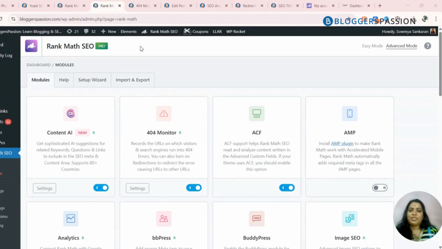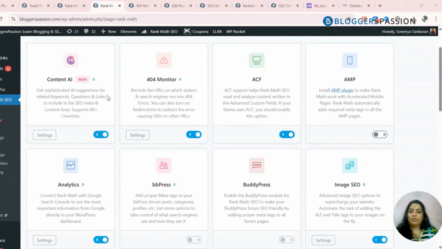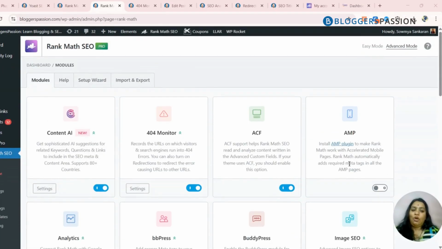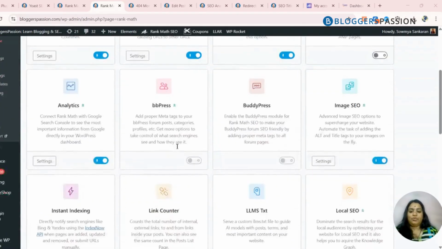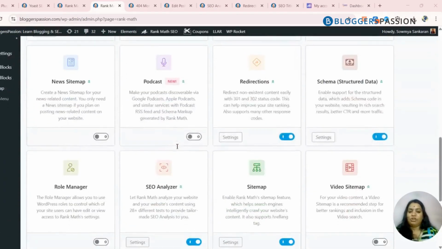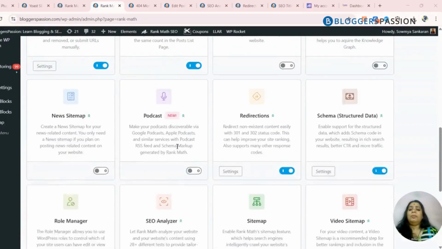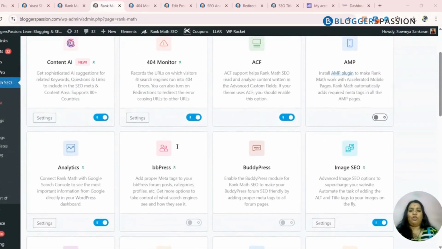The basic options that you get on Rank Math SEO would include all of these, but again you will not get all the modules that are mentioned over here. You can see a lot of modules mentioned, but you might not get access to all of them.